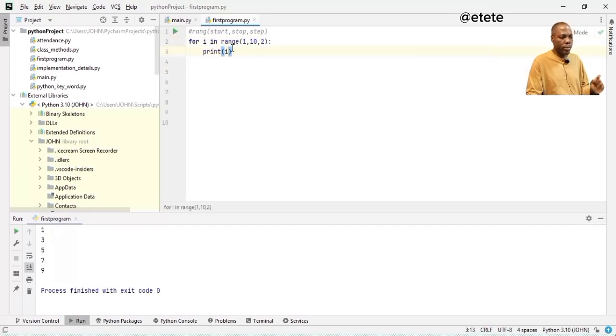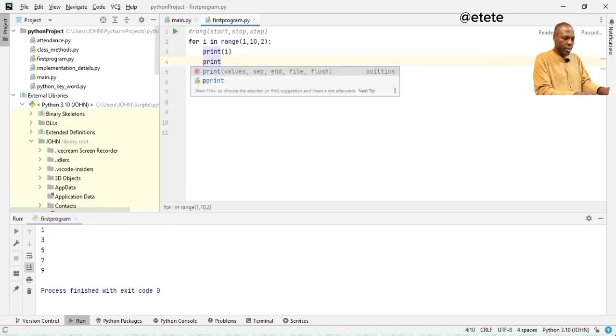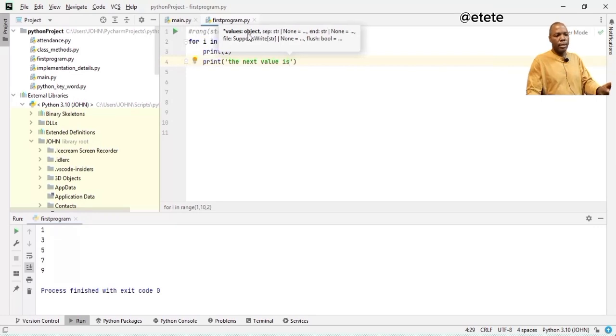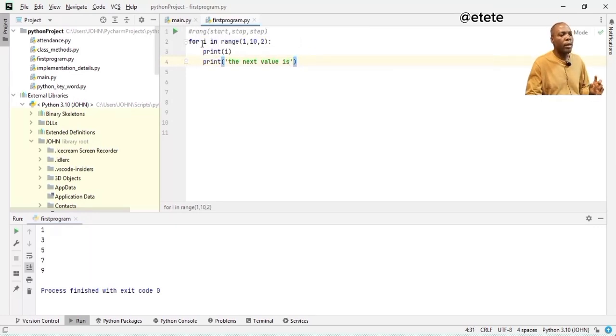Another thing I want to tell you is this. For I in range 1, 10, 2, I'm saying the next block of code that should be executed for each iteration is to print out the value. And now I can come here and add print, and then I'll put this, the next value is. Now what it's going to do is this. For each iteration, it will print out, let's say I start from 1. Let me remove this one.